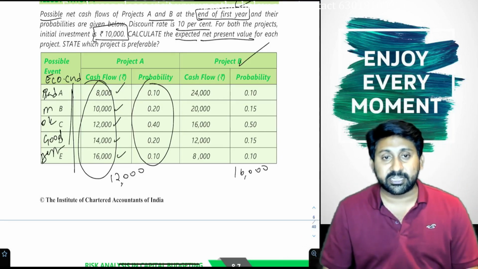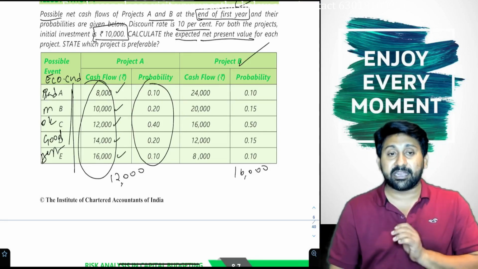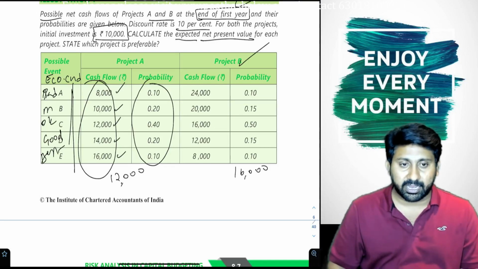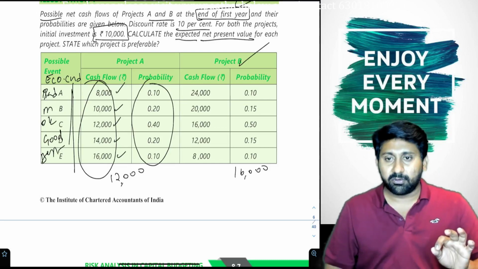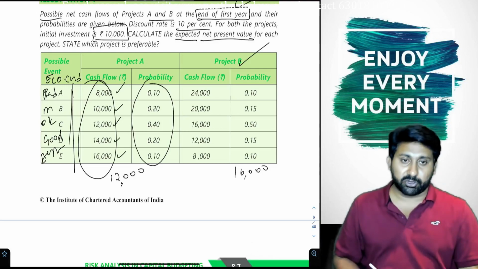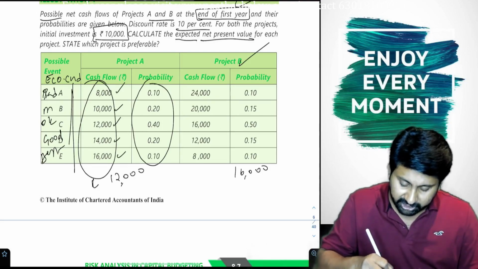So 12,000 and 16,000 are probable, not guaranteed amounts. Too-extreme amounts cannot come; here some probability is assigned. Generally, what really happens will be somewhere 1 or 2,000 around this 12,000 only. So 12,000 is my cash inflow.